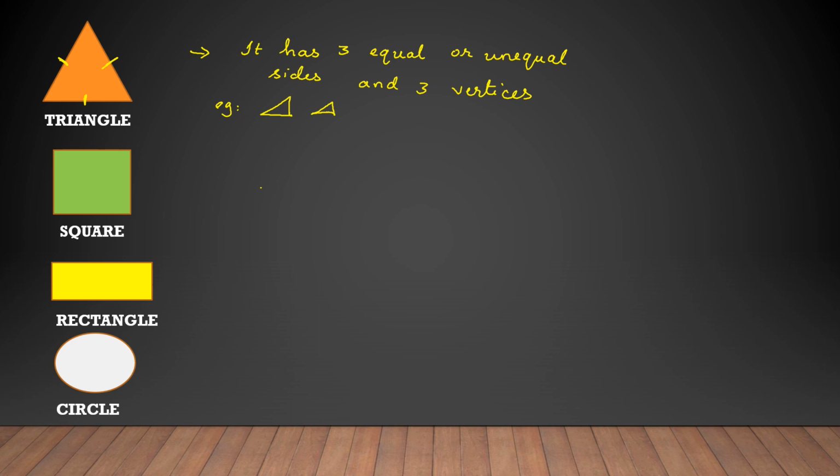Vertices are the points where the sides meet. You can see this is point 1, this is point 2 and point 3. Let's name them A, B, C. So these 3 are the points which are called the vertices.